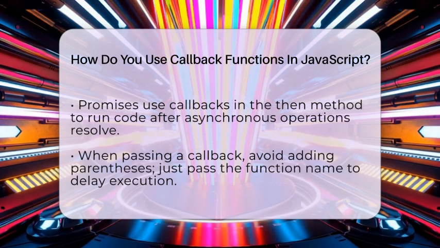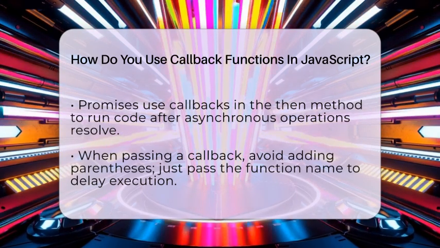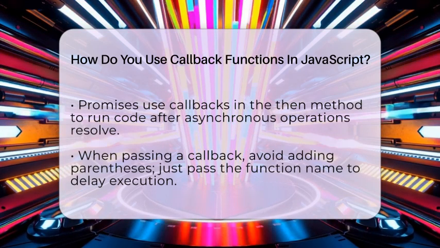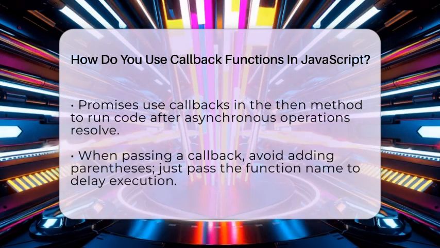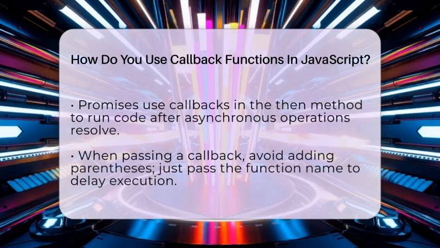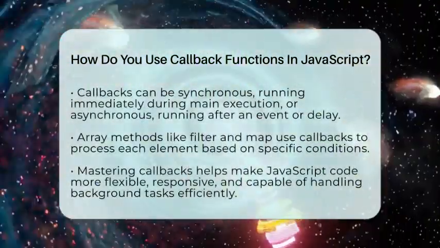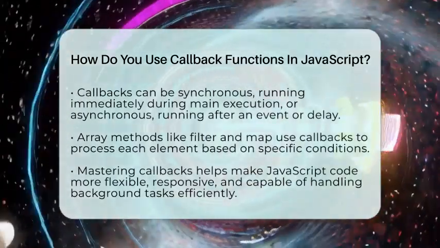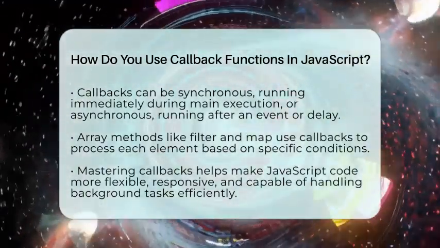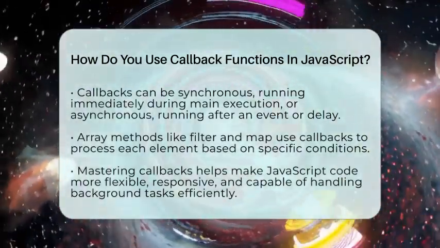Callbacks can run immediately, which are called synchronous callbacks, or later, which are asynchronous callbacks. Synchronous callbacks happen during the main execution, like in array methods such as filter or map. Asynchronous callbacks happen after some event or delay, like in timers or event handlers. For example, if you want to filter an array to find only positive numbers, you pass a function to the filter method. That function tests each number and returns true or false. It's a callback that runs for each element.